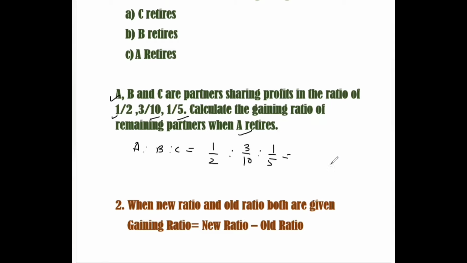So making their denominators equal, we get this. So this is their ratio. And now if A retires, then the gaining ratio of B and C will be 3:2.